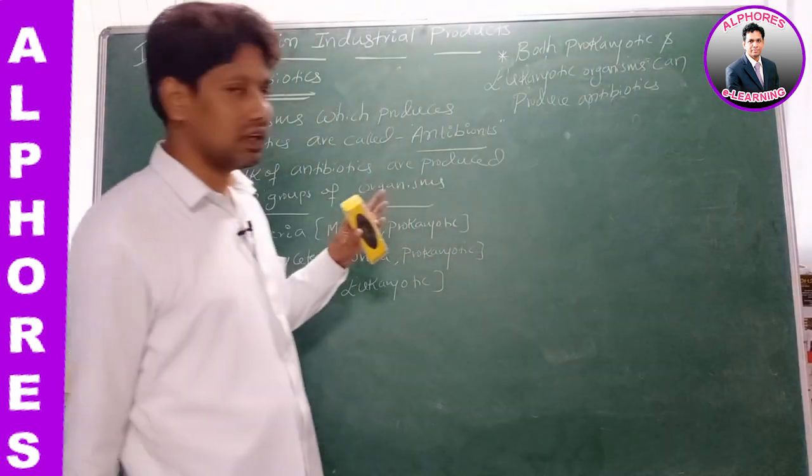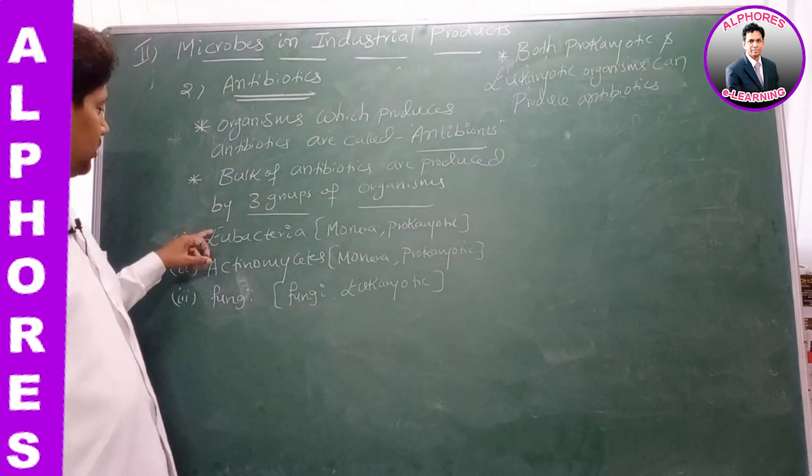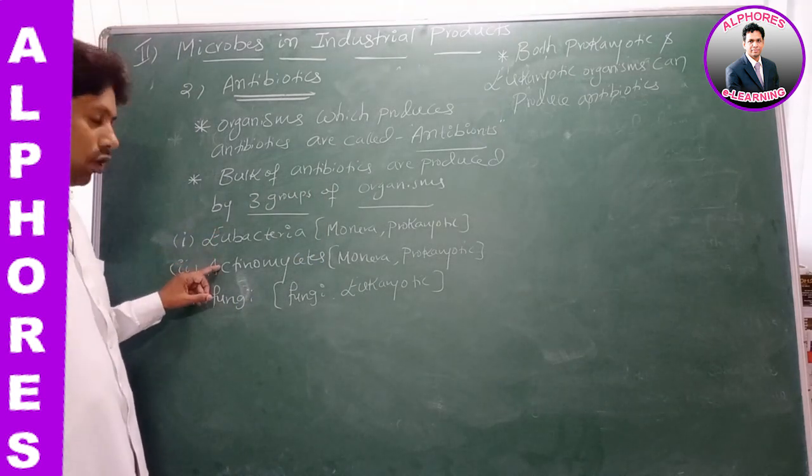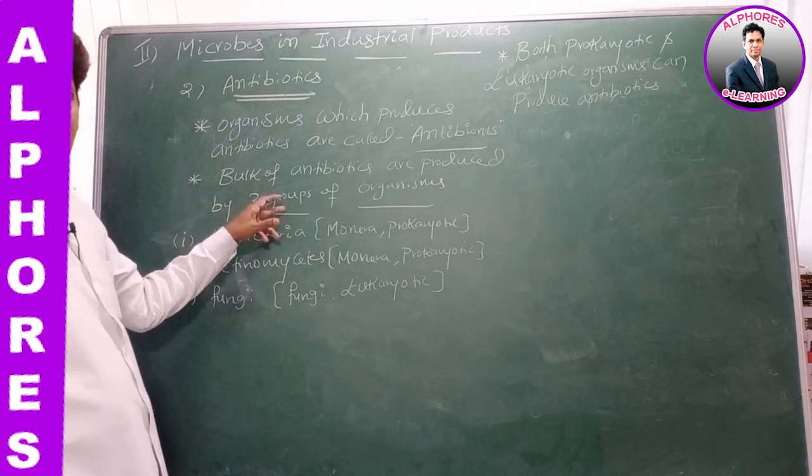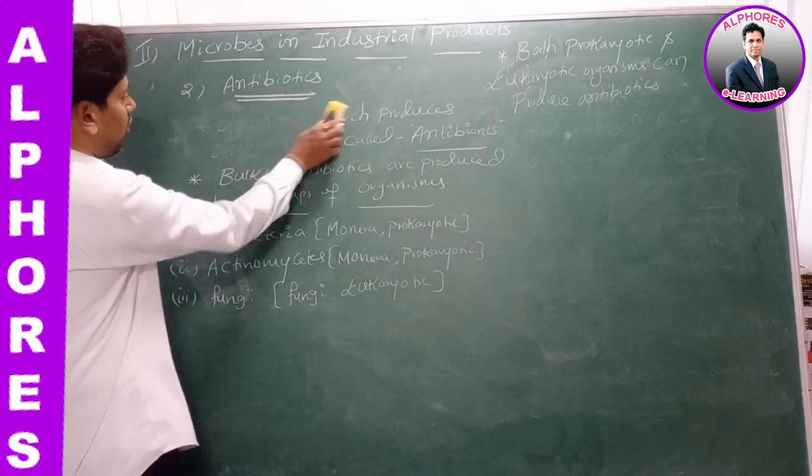Is this statement okay? Right. Now, eubacteria, actinomycetes and fungi are three groups of organisms which can produce what? Antibiotics. Now go for the first one.